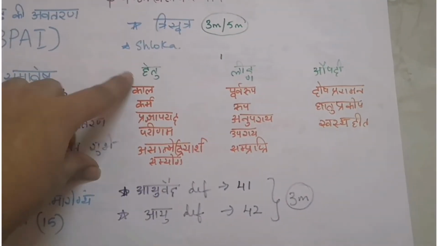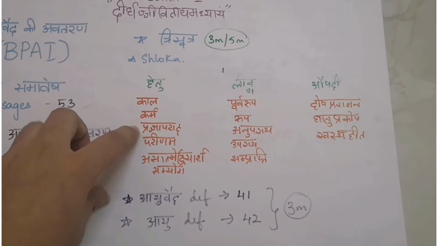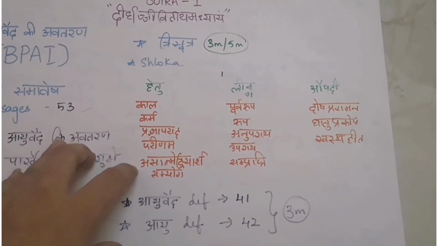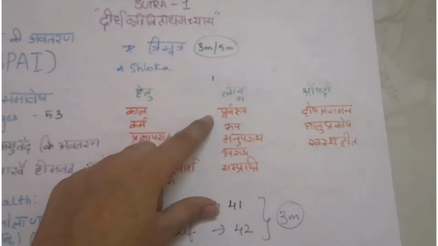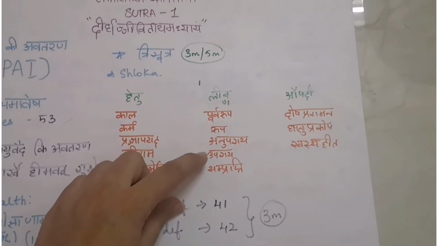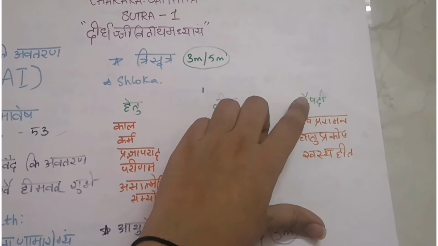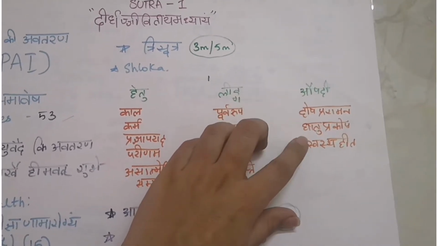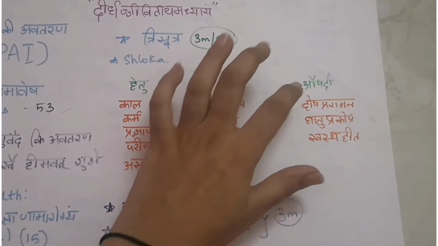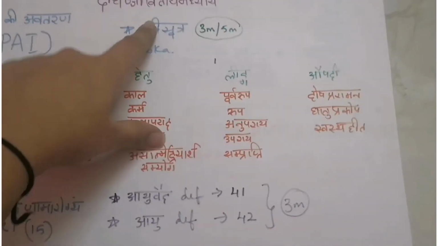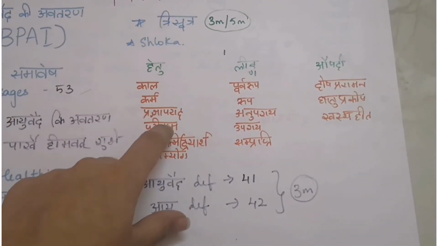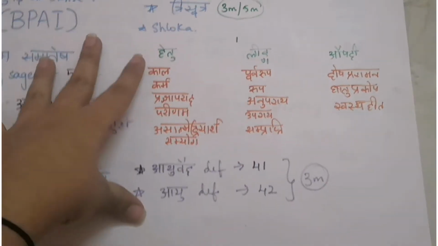Kala, Karma, Prajnaparada, Parinama, Asatmendriyartha Samyoga. So this is Hetu. Then under Linga you will get Purva Rupa, Anupashaya, Upashaya, Samprapti. Under Aushadhi, Dosha Prashamana, Dhatu Prakopa and Swasthahita. If you write this chart, you will get extra marks. So this Trisutra you can also write this chart, and the shloka is very important.